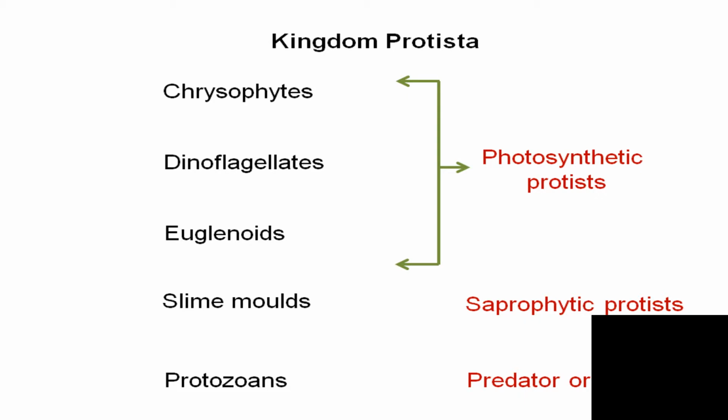Kingdom Protista is divided into 5 groups. They are chrysophytes, dinoflagellates, euglenoids, slime molds, and protozoans. Chrysophytes, dinoflagellates, and euglenoids are photosynthetic protists, while slime molds are saprophytic protists. Protozoans are predatory or parasitic.